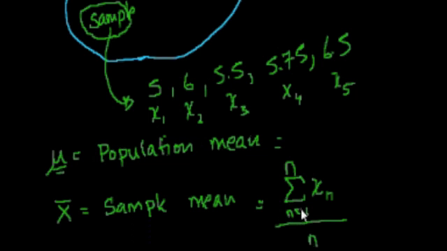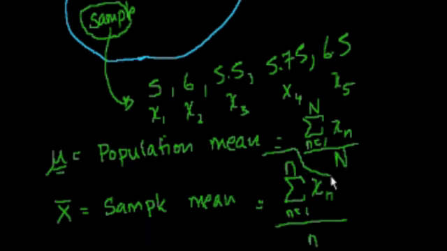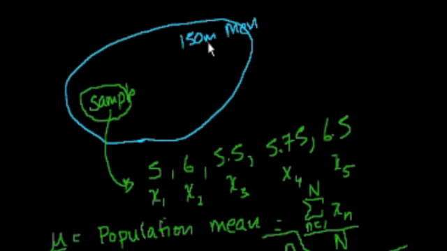For the population mean, it's the same thing, they just use a slightly different notation. They'll say that's equal to the sum from n equals 1 to a big N of each data point in the population, not just the sample, all of that divided by big N. When they write big N, they mean 150 million.